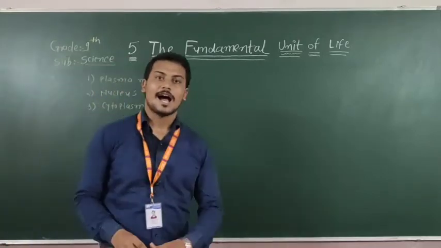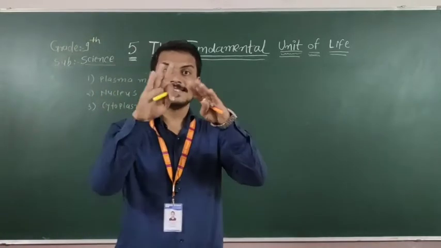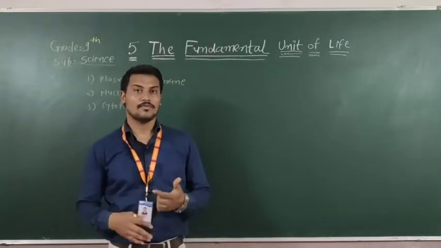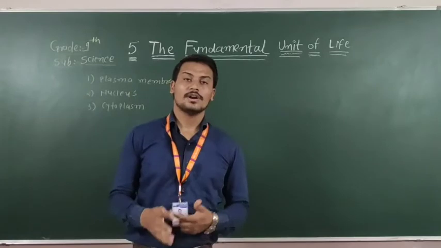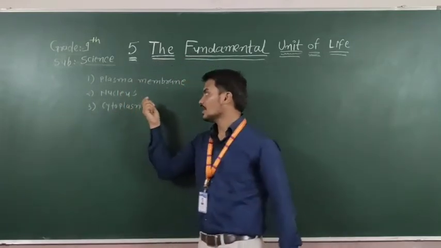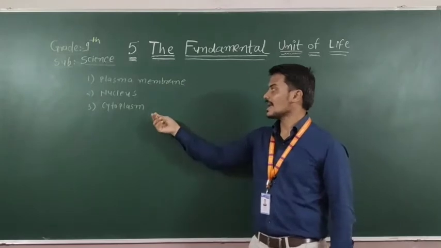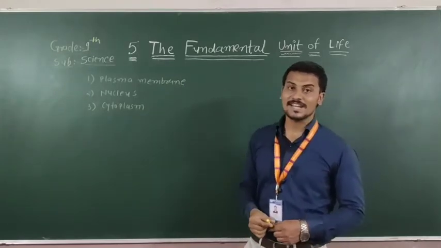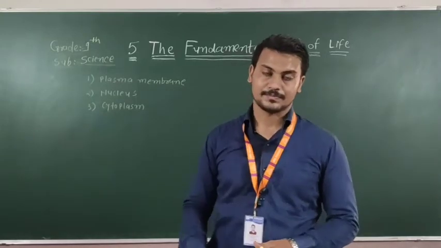Three things are present in each and every cell. These all perform functions, and different organisms have different types of cells, but these three things, plasma membrane, nucleus, and cytoplasm, are present in each and every cell.